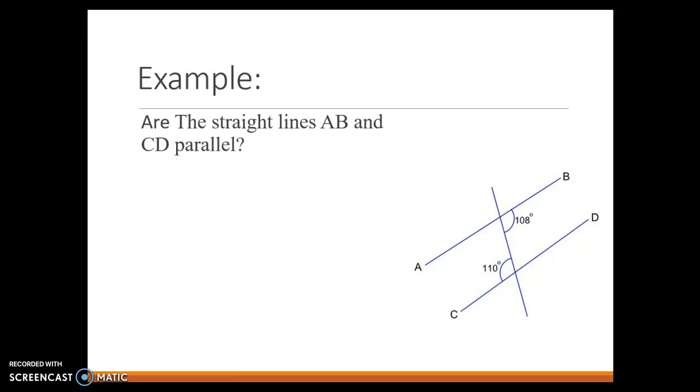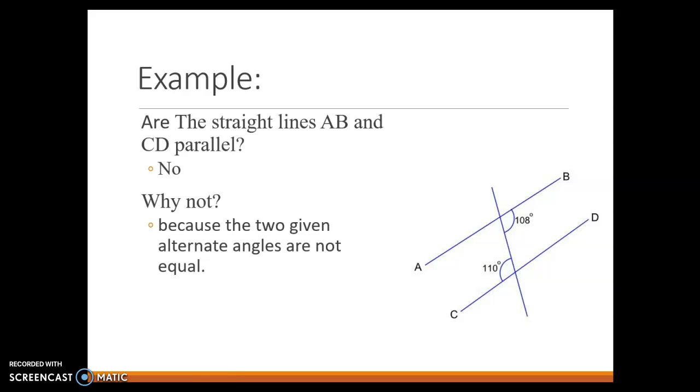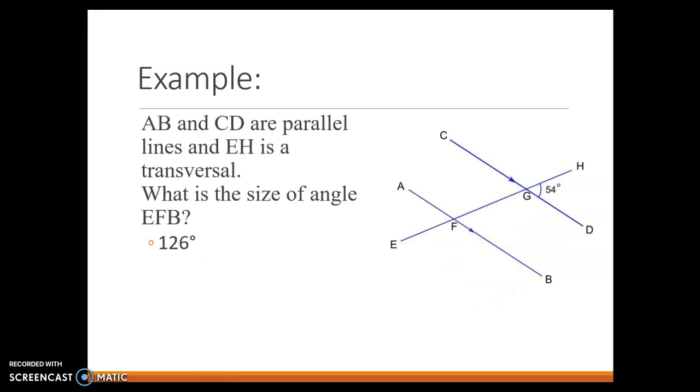We can use our rules about angles to determine if, in fact, lines that appear straight are actually parallel. So the question is this: are the lines AB and CD parallel? They look kind of close. They look like they could be parallel. We don't have a Cartesian plane, so we can't determine the slope, but we can look at the angles. And I see that this one is 108. And the alternate interior angle is 110, which tells me no, they are not parallel because the 2 alternate interior angles are not equal. Alternate angles will be equal if we're talking about parallel lines.